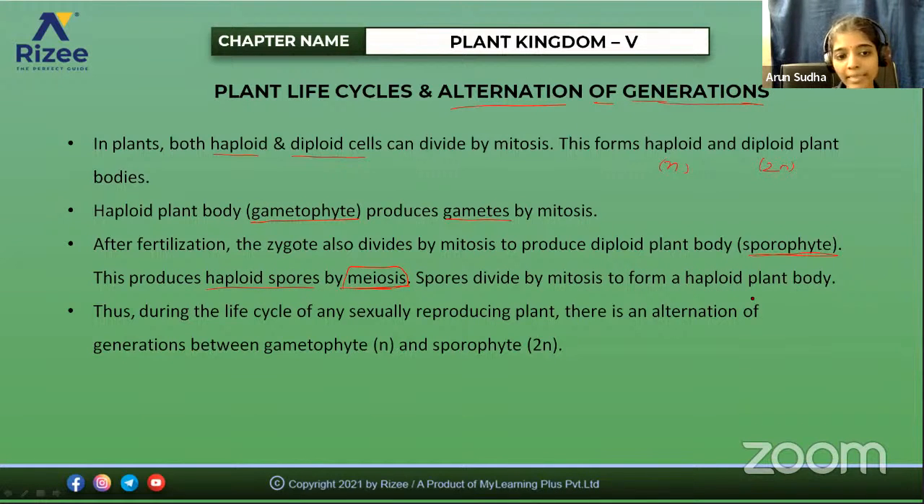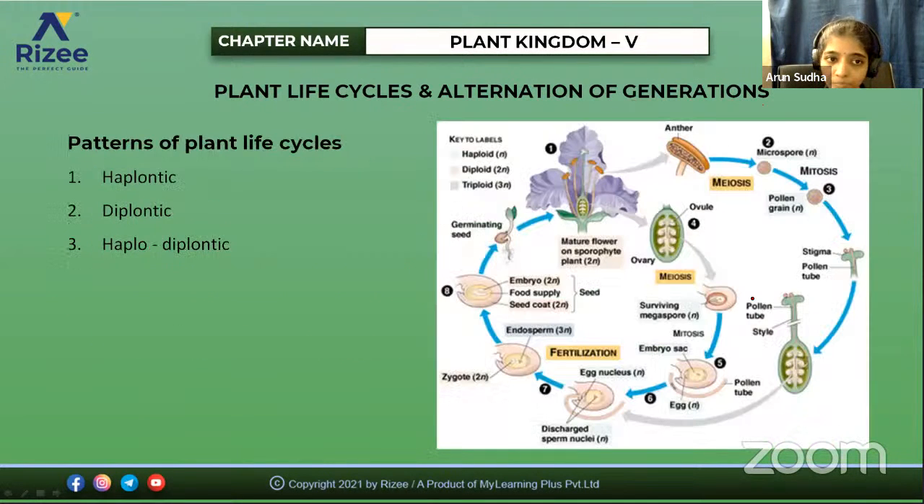Thus, if you take the life cycle of any sexually reproducing plant, both phases occur: a gametophytic phase and a sporophytic phase. It depends on which phase is dominant, that is, in the majority of the life cycle, whether the gametophytic phase is dominant or the sporophytic phase is dominant. We'll see about it in detail.